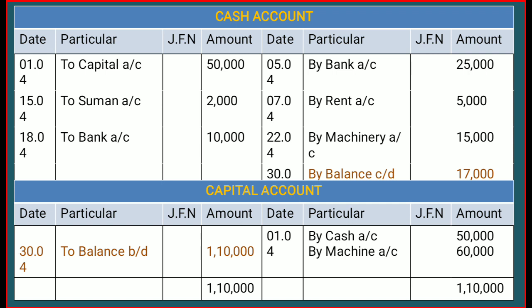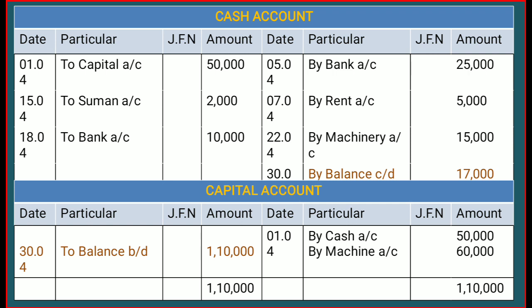There is a difference because in the ledgers we have to make the totals of the debit side and the credit side equal. So there is a difference of 17,000. In the credit side we put the last date of the month, 30th April, and we write by balance carried down. Once you calculate such a balancing figure, we write carried down, that is of 17,000. Clear?